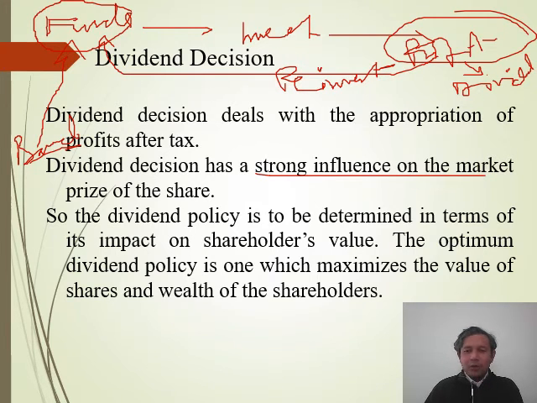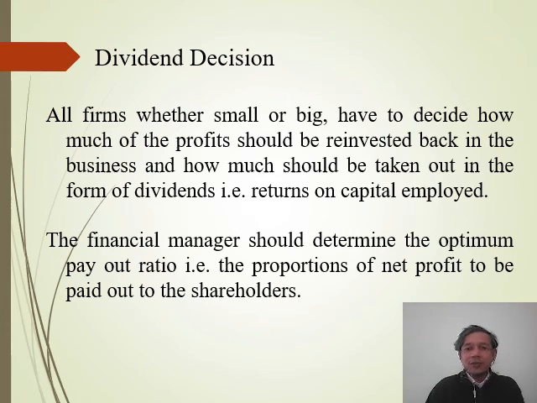So to generate a good return, or to generate a good market share of the firm in the market, and to have a good image in the market, definitely the firm has to take steps, and distribution of dividend is one of such steps. But at the same time, once we distribute, the money will go out of the organization, and it will not be reinvested again. So in that situation, the dividend decision becomes complicated and becomes crucial.